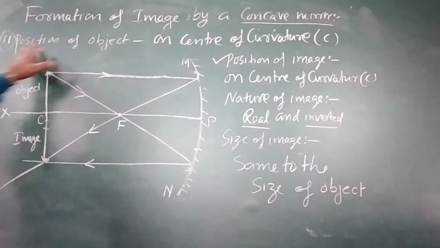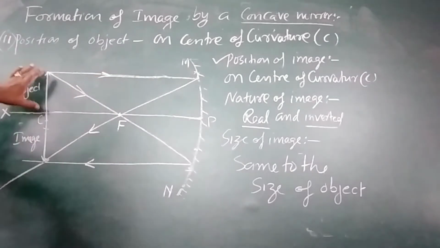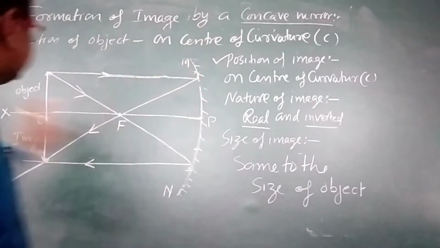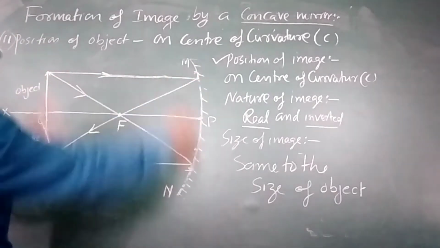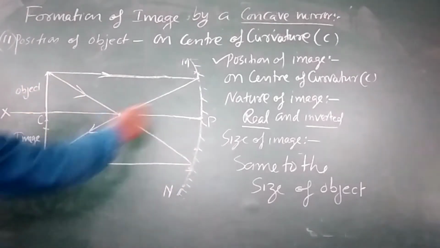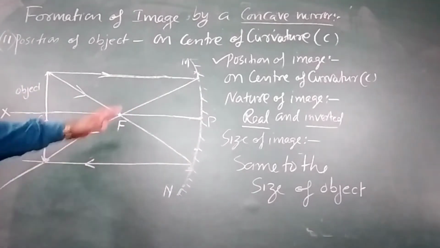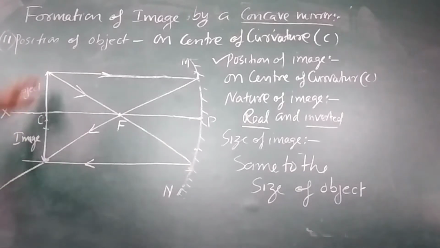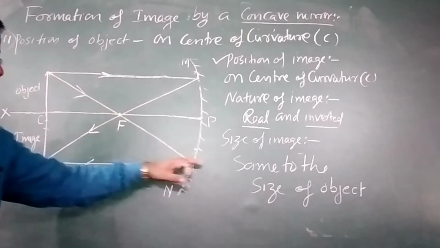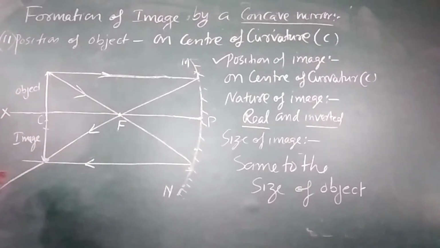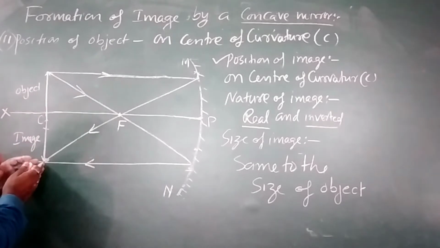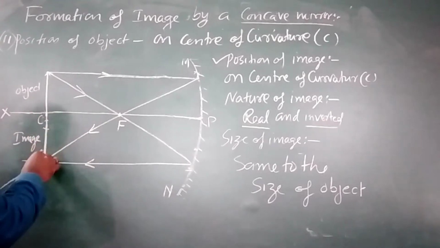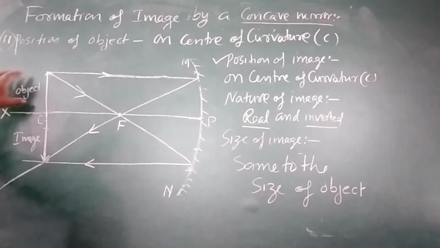In this situation, the position of object is on the center of curvature C. Here we have placed the object at C. And as previously we are taking two light rays. One is parallel to the principal axis. After reflection, it will pass through the focus, and other is passing through the focus. It will become parallel to the principal axis after reflection, and so these two reflected rays are meet at this point. So we will have this image and object.